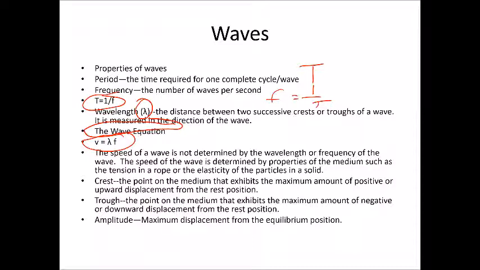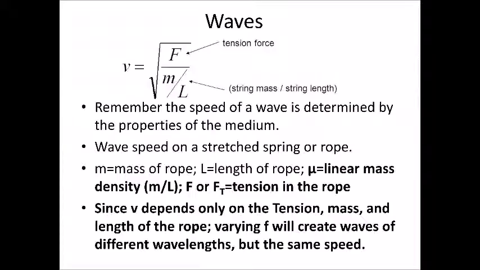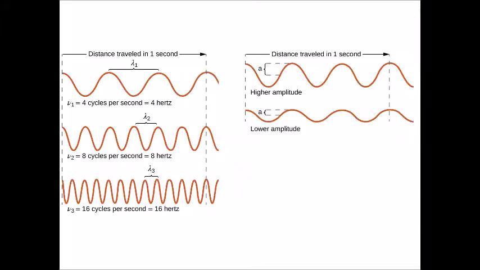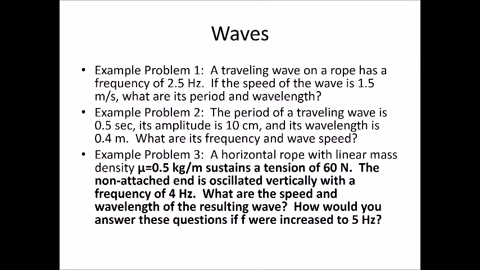The crest is the point on a medium that exhibits the maximum amount of positive or upward displacement from the rest position, and a trough is the point on the medium that exhibits the maximum amount of negative or downward displacement. And the amplitude is the amount of displacement away from the equilibrium position. So for example, if we had an equilibrium line going through the middle here, let's try that again. Why is my pen not working?